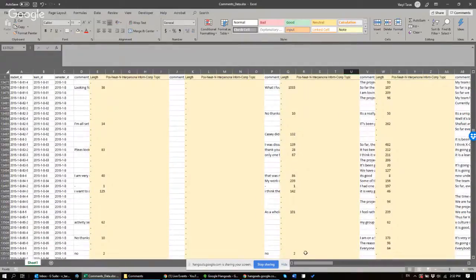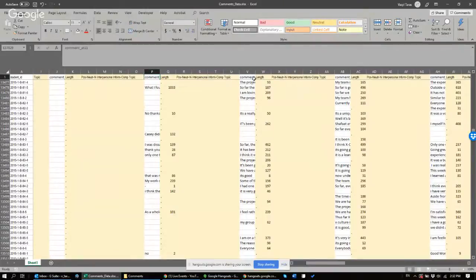So let's do again. For example, here that's week 11, and that's week 2. Let's see what they're talking about at week 2 here. So this person, 462 symbols, says, so far the project has been going okay. I reached out to my group members and was not able to get in contact with all my group members until last night. I think that there is some lack of communication that needs to be improved. My teammates need to check their emails, blah, blah, blah.